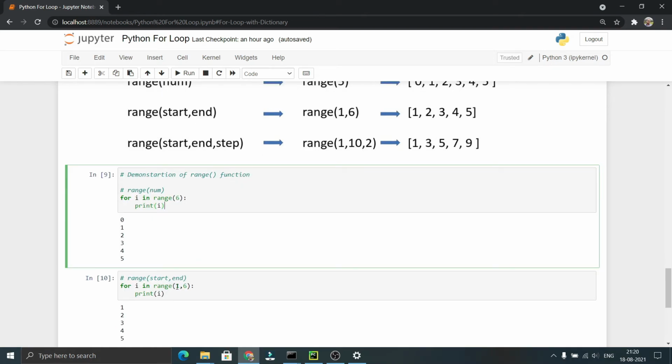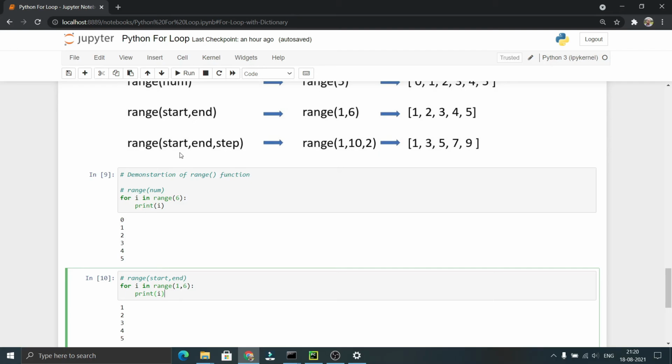If we specify the start and end values, the range will return a sequence starting from the start value to the n minus 1 value. Here we have given 1, 6. Now range internally returns a sequence starting from 1 ending with 5. As we have given 6 here, n minus 1 will be 5. So it returns a sequence of 1, 2, 3, 4, 5.